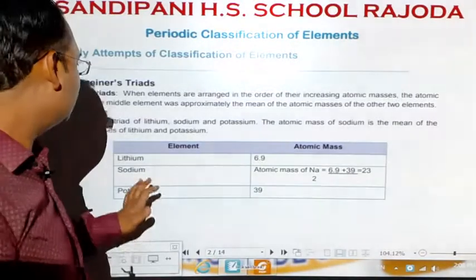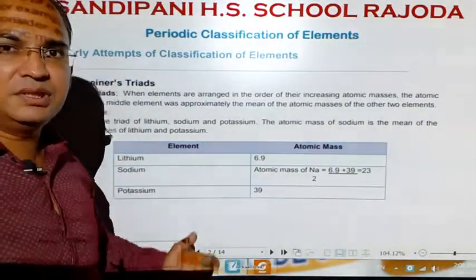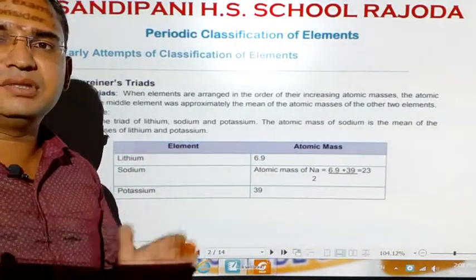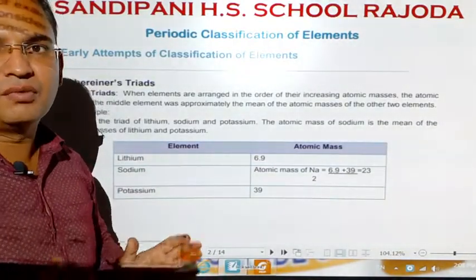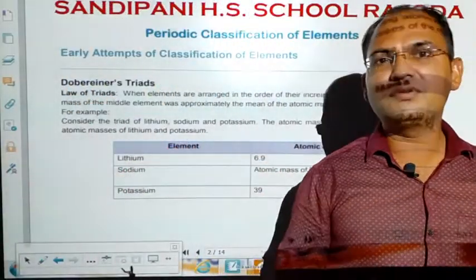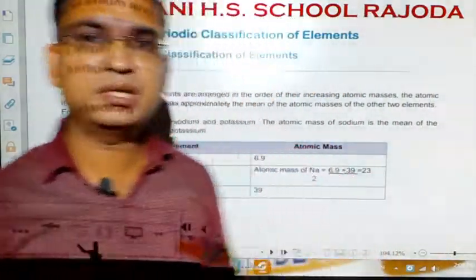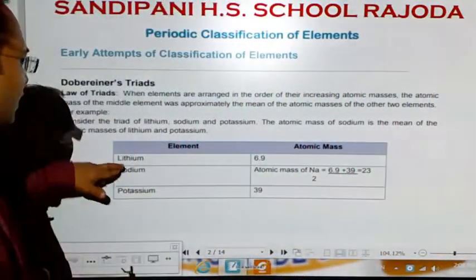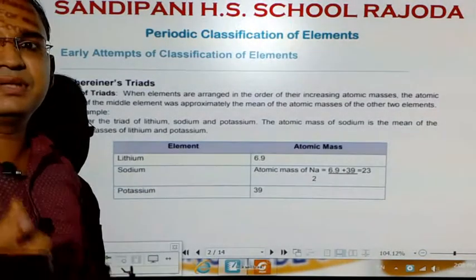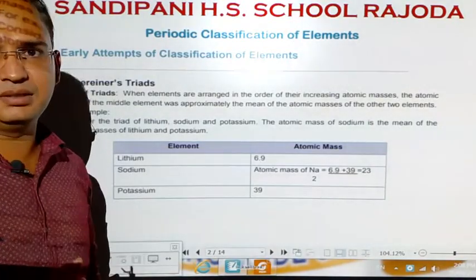It was that the atomic mass of the middle element, the element which was placed in between the two, was nearly the mean of the sum of the atomic masses of the first and third element. For example, let's say lithium, sodium and potassium. These 3 elements were kept in one group. They make one triad.